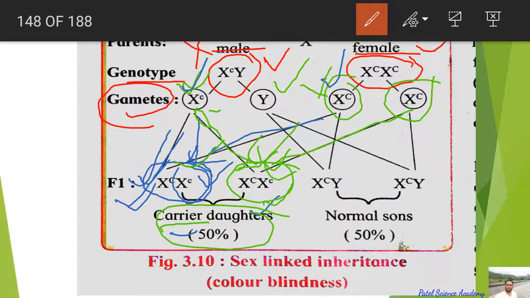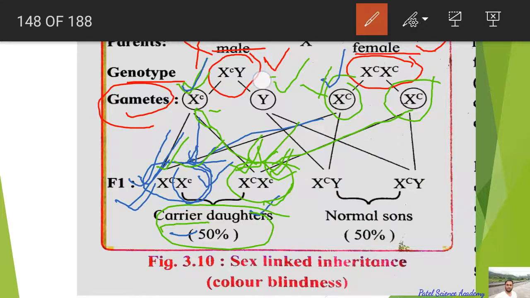They are neither normal nor defective, so they are having one defective gene here on the X chromosome in the recessive condition, but they can see the red color and the green color. Why? Because this one X chromosome is having the defective gene and the other is having the normal dominant gene, so it will cover this X small c and dominate over it, and the body will be physically normal but genetically abnormal because of that one recessive gene.